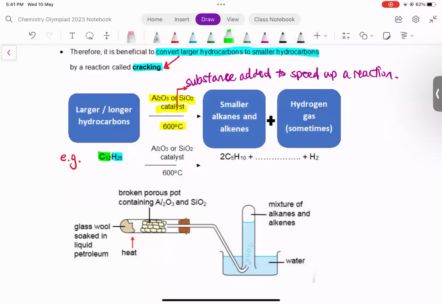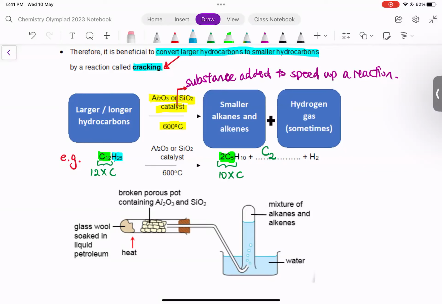We are going to use green color to highlight the carbon. Right? So over here, there are 12 carbons. But over here, in 2C5H10, we have 10 carbons, 2 times 5 equals 10. So how many carbons do we need? We need 2 carbons in the missing product. So it's C2, 2 carbons.